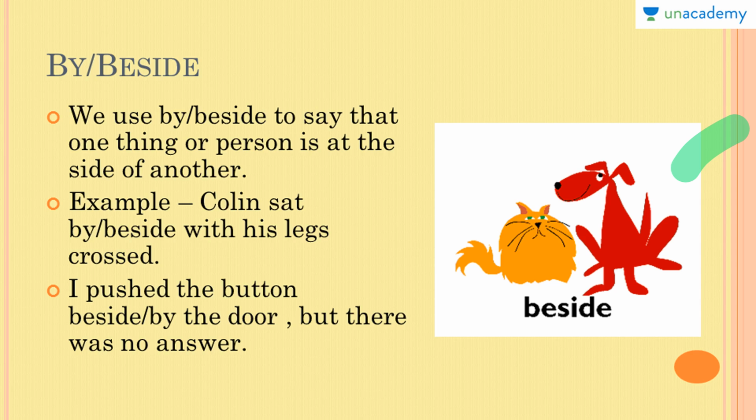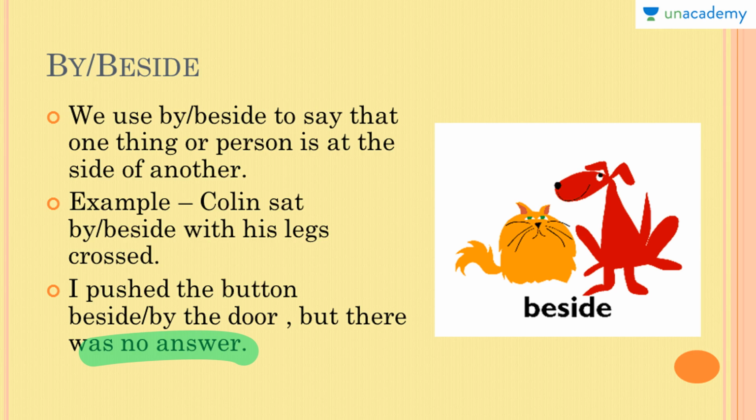Example: Colin sat by/beside with his legs crossed. So Colin must be sitting by or beside somebody or something, and that is why he is referred to in that way. The next example: I pushed the button by/beside the door, but there was no answer. The button, obviously all of us must have seen the place exactly where the button is, the call bell is.